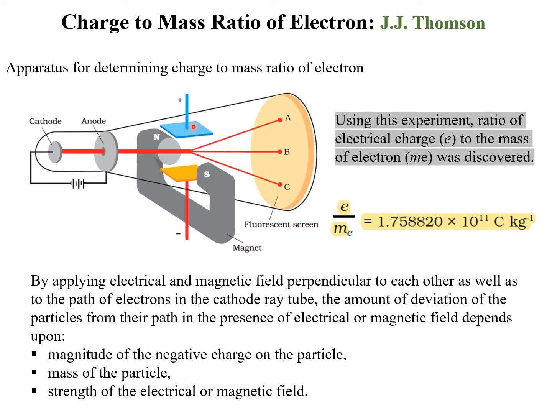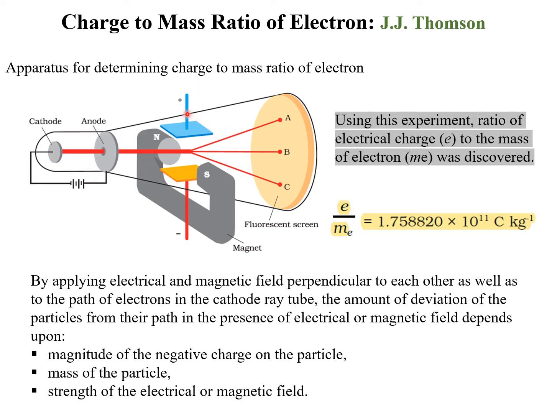And so J.J. Thomson observed the amount of deviation of the particle from its path in the presence of the electric and the magnetic field. He observed that this deviation depends upon the negative charge on the particle. The more the negative charge, the more the deflection, and also the mass of the particle: the lighter the mass, the greater the deflection. These are the simple logical things. And this deviation also depends upon the strength of the electric and the magnetic field as well.